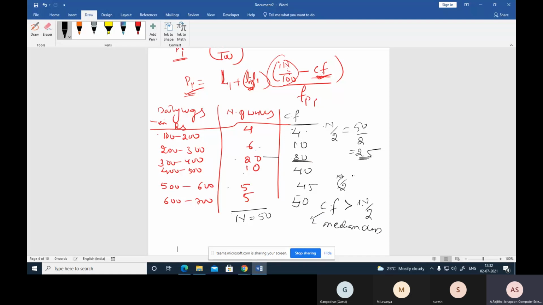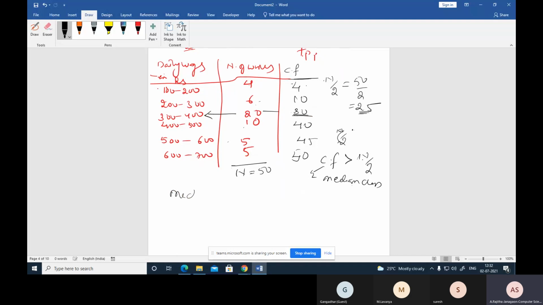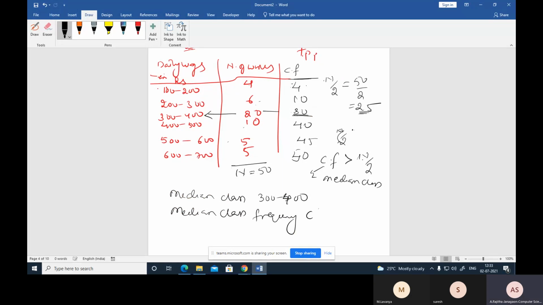Now what is the median class? 300 to 400 is the median class. What is the median class frequency? f of m equal to 20. What is the L1 value? 300, the lower bound of the median class. What is the upper bound? That is 400.